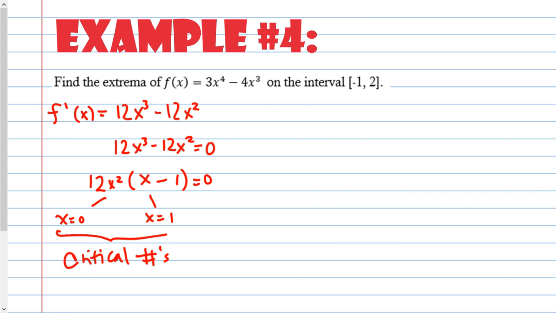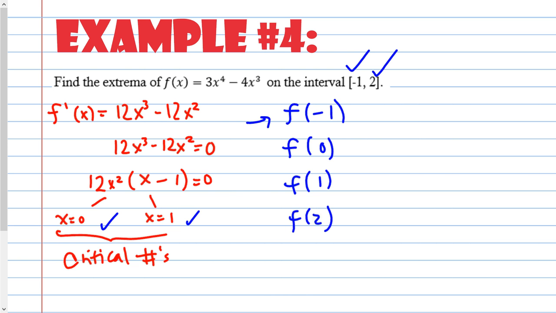So we found our critical numbers, and normally what I had done before was plug these in. And you are going to plug them in, but you're also going to plug in -1 and 2. So plug in -1, plug in 0, which is what we just found, plug in the 1 that we just found, and now we're going to plug in 2. You don't have to necessarily do it in numerical order. These are the endpoints and these are in between, okay? So you would plug all of these into the original equation. And then you get what you get.